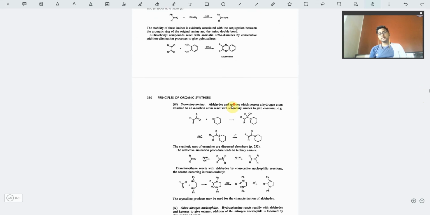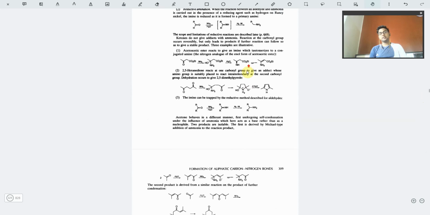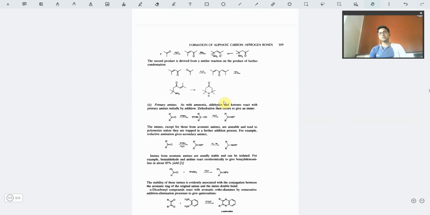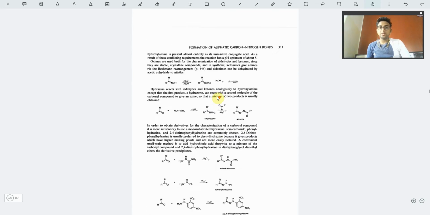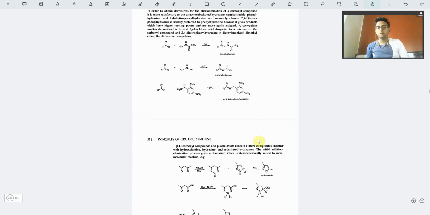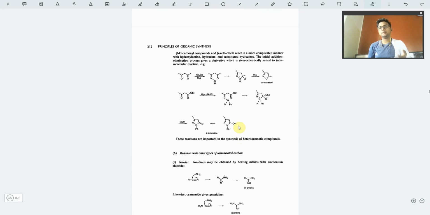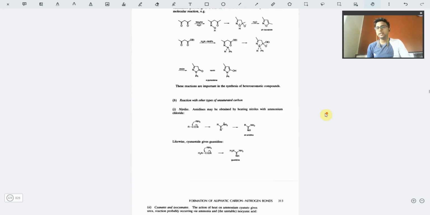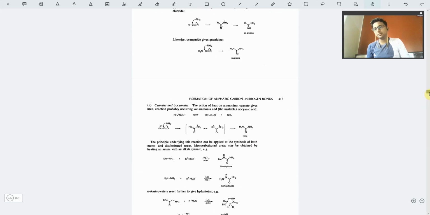Moving on to certain specific reactions, that is formation of nitrogen bonds. You can pause the video. I am just scrolling it down because time is less and I can't explain the whole book one by one. I am stopping the video at certain parts, so you may scroll, pause the video and take a look at how this book is. And if you want the PDF, I have already given you my email. You may just mail me, and I'll provide you the PDF.